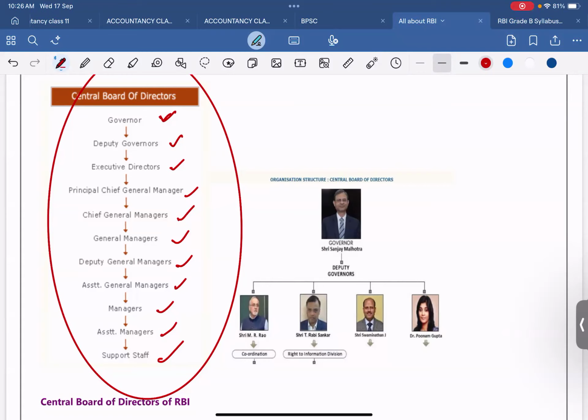Does anyone know that? Who is the governor of RBI? No one knows.